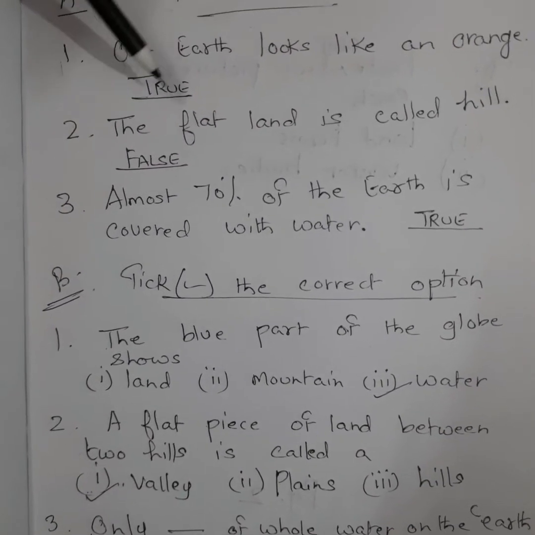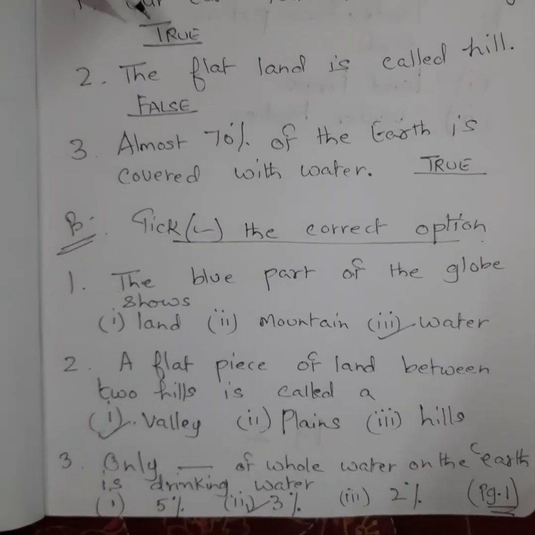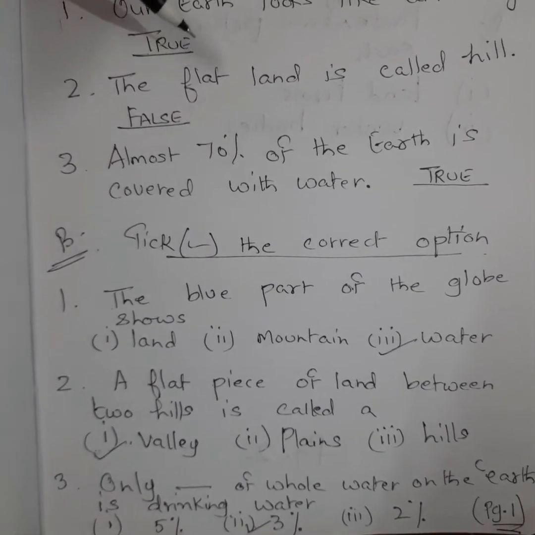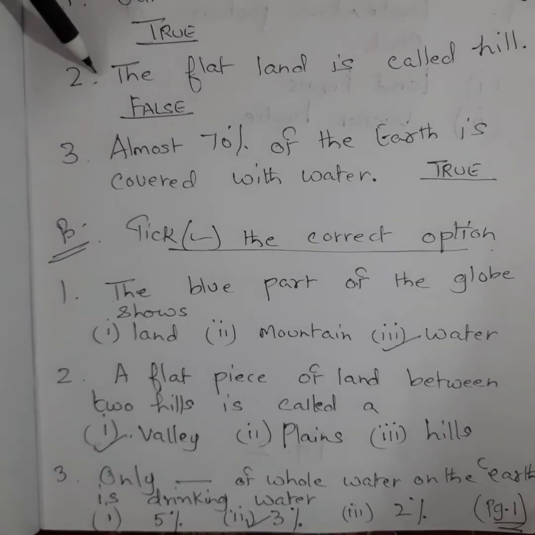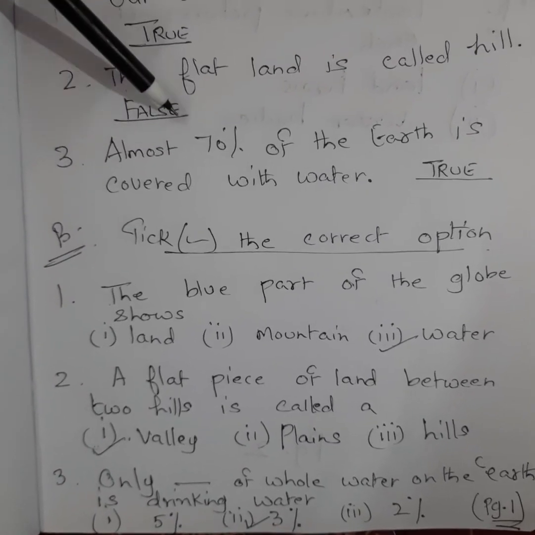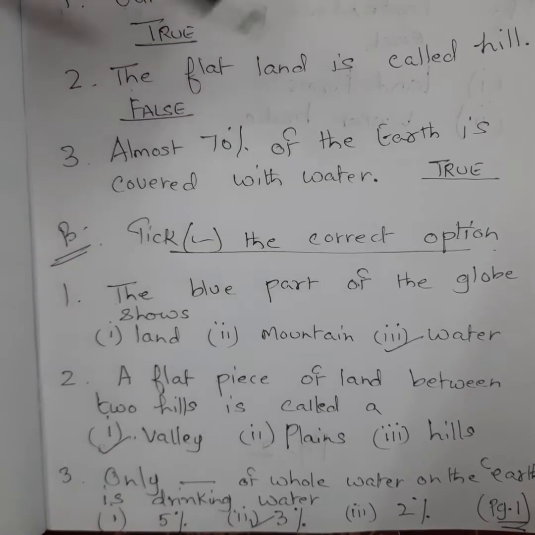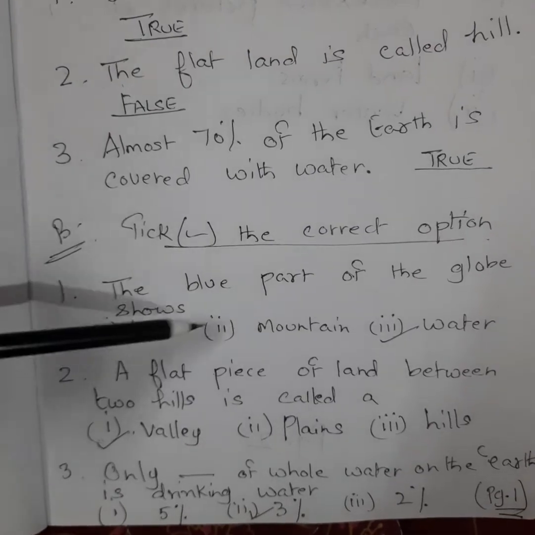Then second, the flat land is called hill. Is this true? No, it is false because flat land is called plains. Now this is false, you will write false. Number 3, almost 70% of the earth is covered with water. This is true. Now come to B, take the correct option.